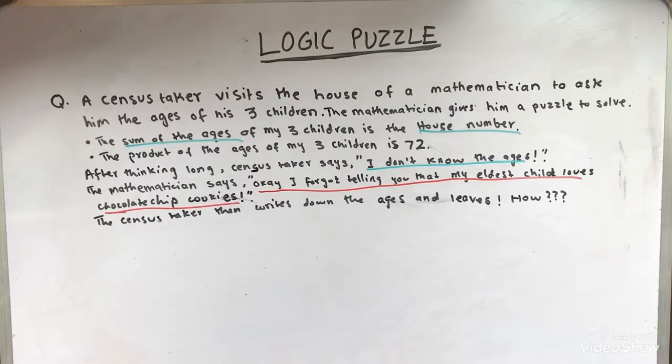After thinking long and hard, the census taker says, "Well, I don't know the ages." The mathematician then says, "Oh, I forgot to tell you that my eldest child loves chocolate chip cookies." And the census taker then writes down the ages and leaves. How is it even possible? Think about this problem a bit, and when you're done, you can come back to see how it was done.